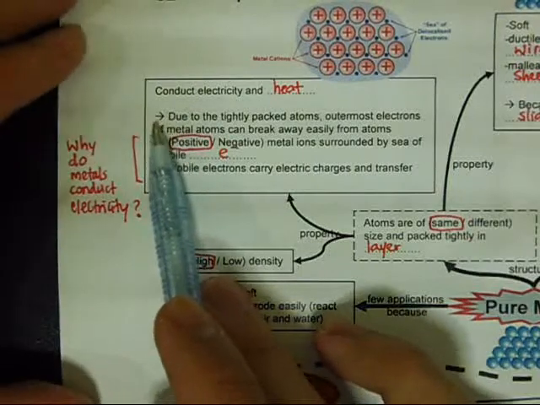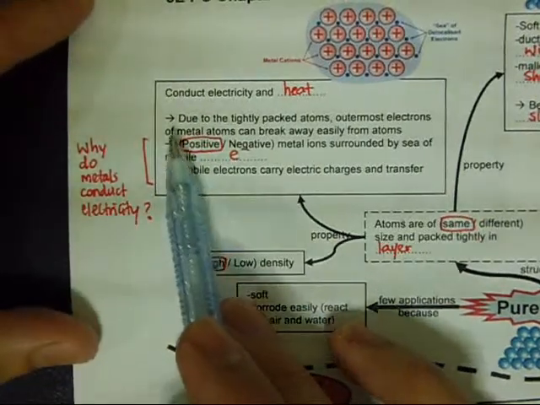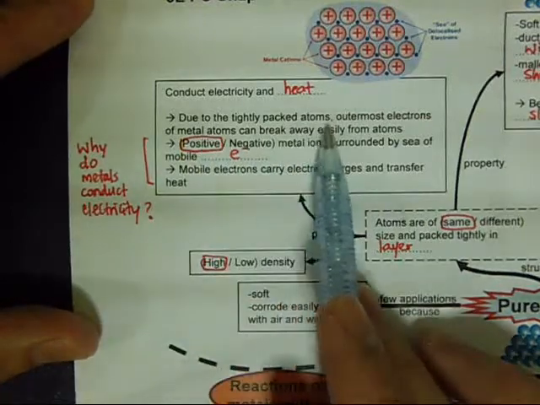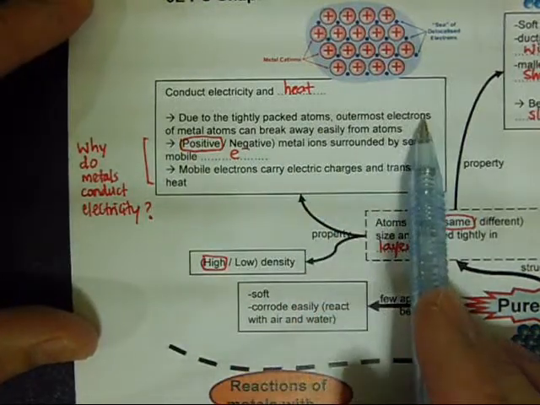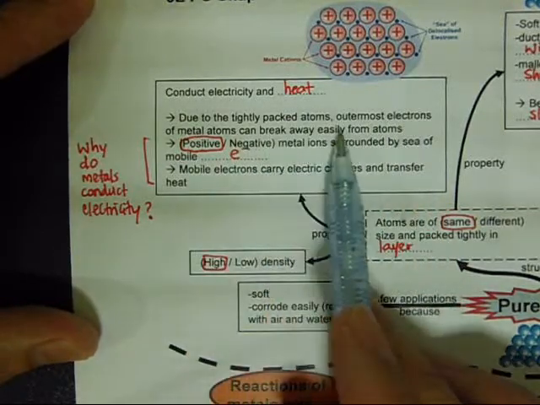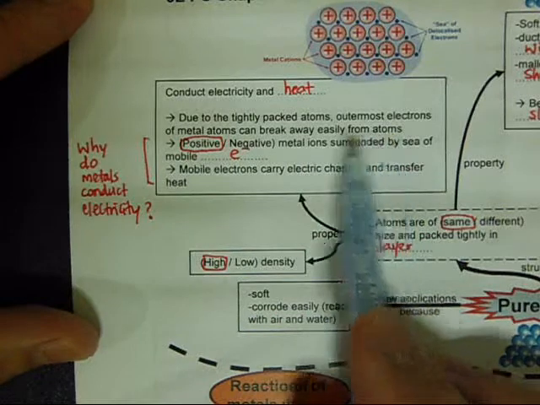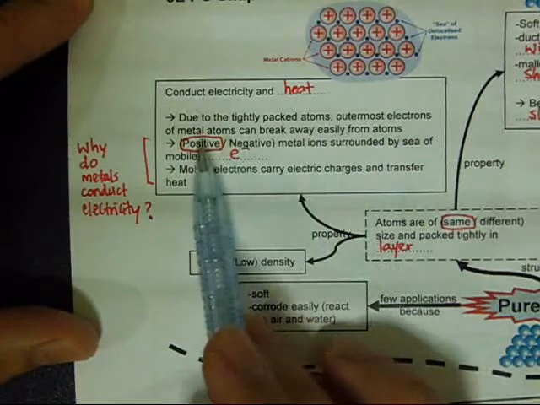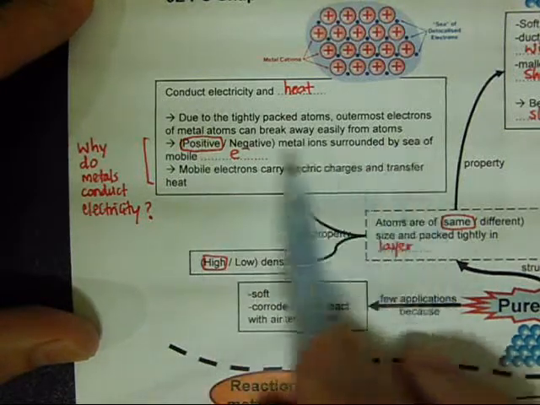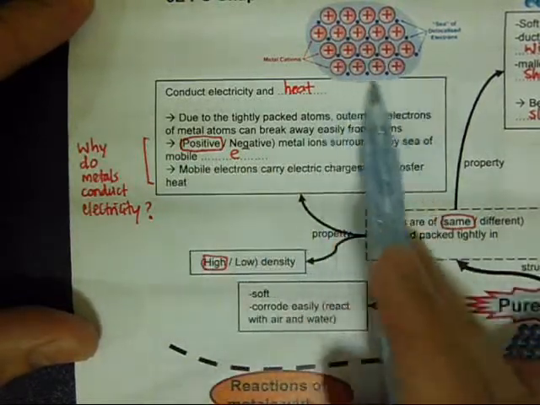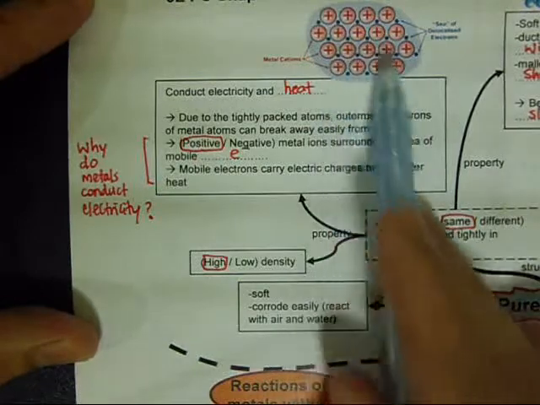So over here is the explanation on why metals conduct electricity. Due to the tightly packed atoms, the outermost electrons, or the valence electrons, of metal atoms can break away easily from the atoms. So when the valence electrons break away from the atoms, the result would be positive metal ions surrounded by a sea of mobile electrons.